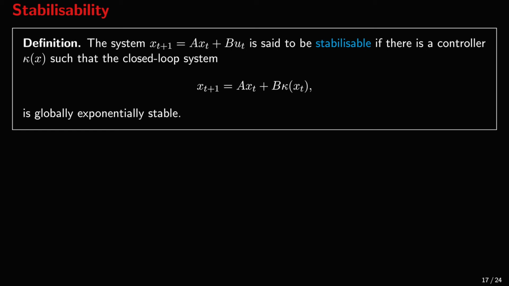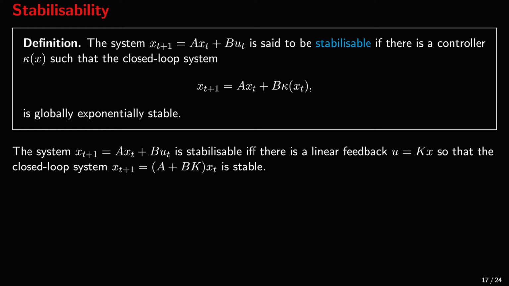We say that our system is stabilisable if there is a controller kappa of x, such that the closed-loop system with this controller is globally exponentially stable. In fact, the system is stabilisable if and only if there is a linear feedback u equals matrix K times x, so that the closed-loop system x t plus 1 is equal to A plus BK x t is globally exponentially stable.